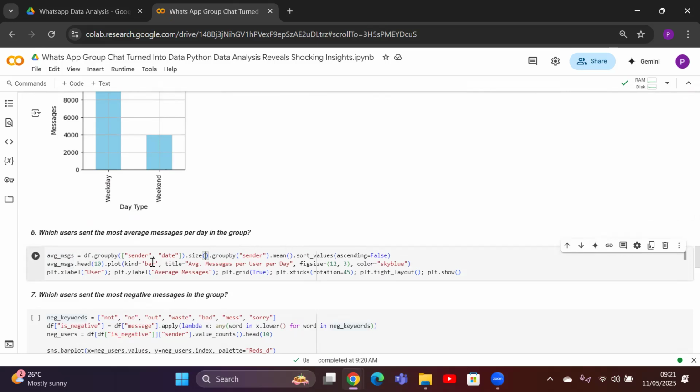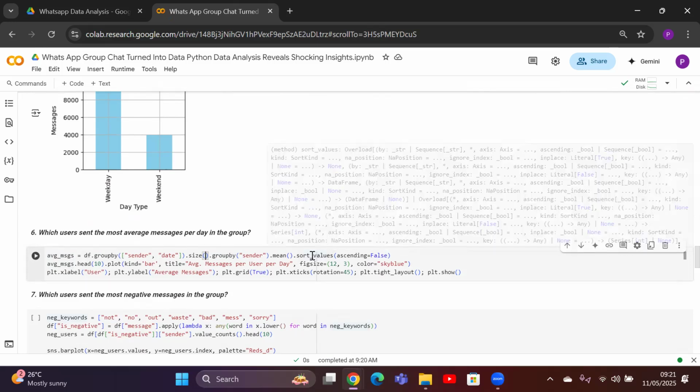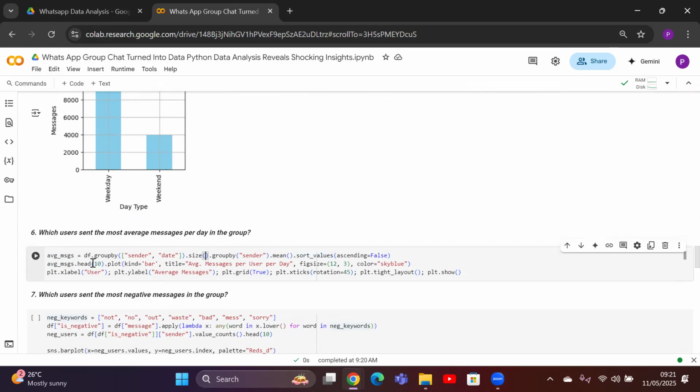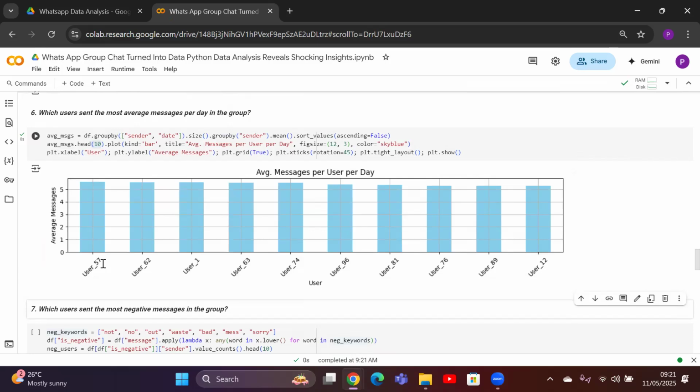After that, we are going to sort in descending order and select the top 10, basically the top 10 users with the highest average messages per day. So let me execute and see how it looks. Yeah, so we can see here user 57, then user 62, 1, 5, 6, and almost 10 have averages of around 5 per day. So this is a good sign that people are active, and many are active.